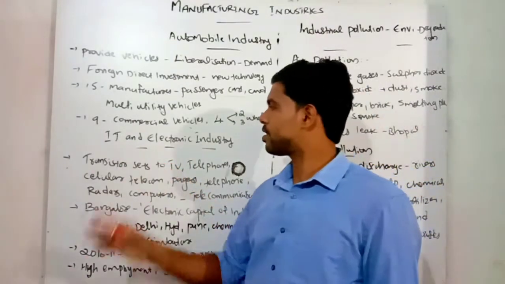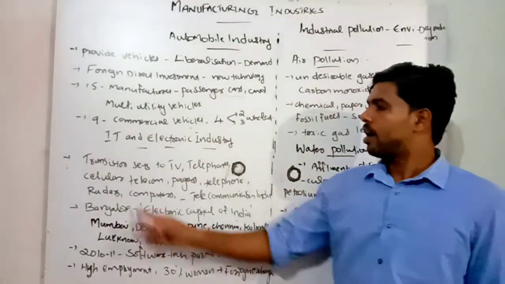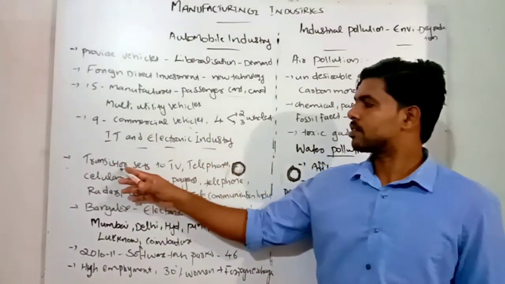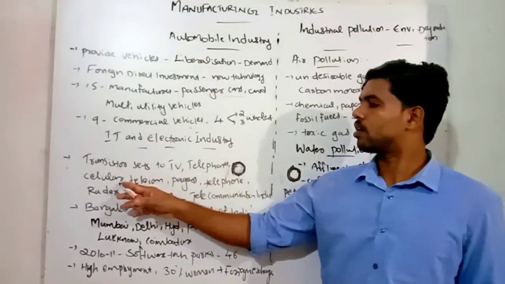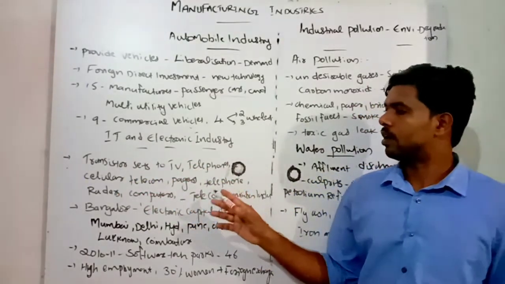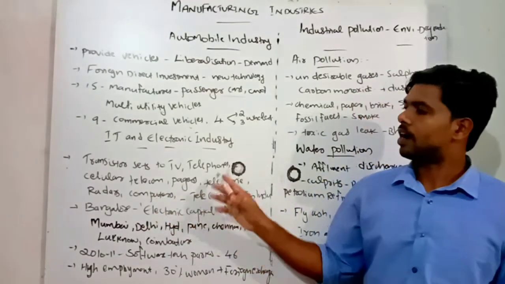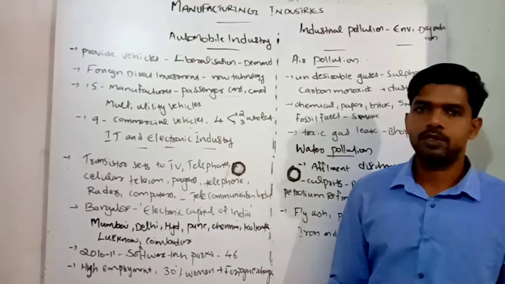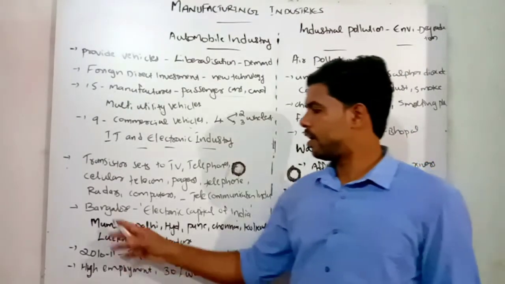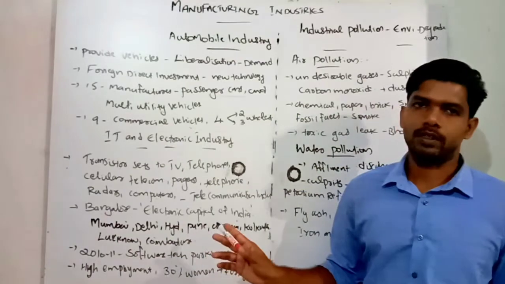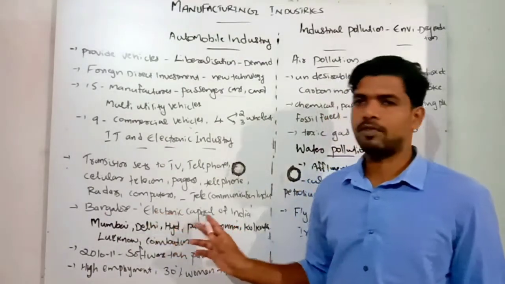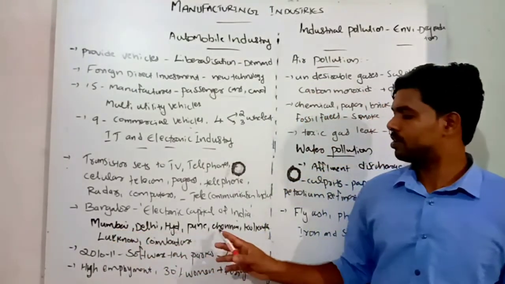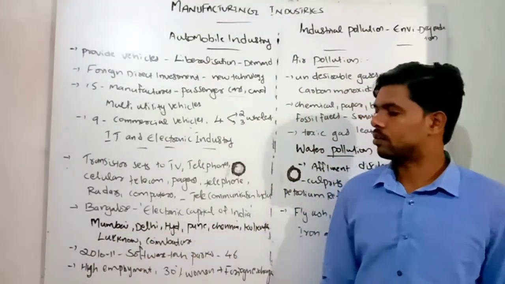So next one is the IT and electronic industries. In the IT and electronic industry, especially electronic industries, products range from transistor sets to TV, telephones, cellular, telegraph, pagers, radars and computers. These are included along with the telecommunication industry, which is producing these tools. In our India, Bangalore is the electronic capital of India. Bangalore is commonly called the electronic capital of our India. Other areas are Mumbai, Delhi, Hyderabad, Pune, Chennai, Kolkata, Lucknow, and Coimbatore.